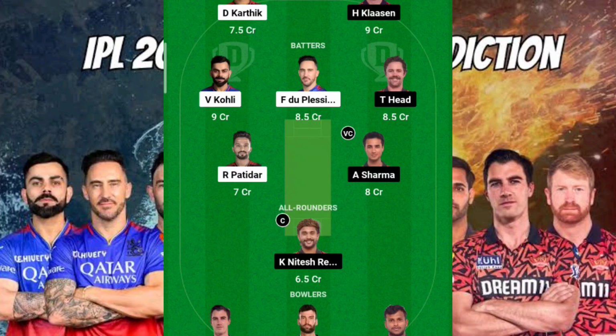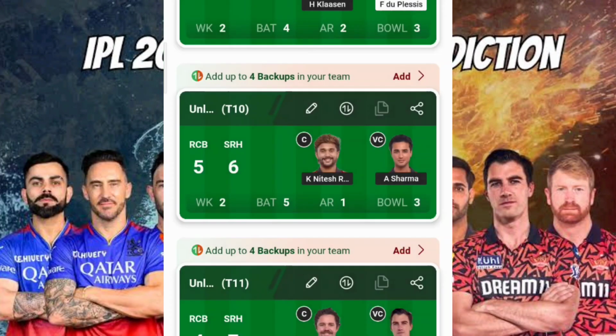Mark my words. Again, I have kept Rajat Patidar here, expecting that he will get to bat, and of course he will score some 20 to 30 runs, something like that. Here I'm expecting there are chances that RCB will score a decent score as a target, but SRH will easily chase it down. So that is the scenario here. So this is my team 10th.